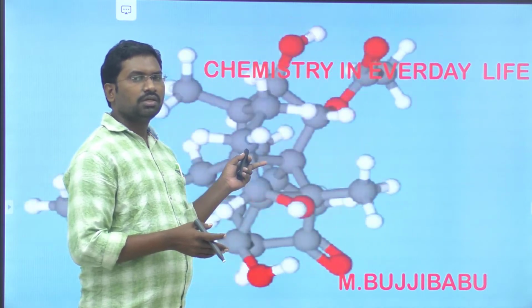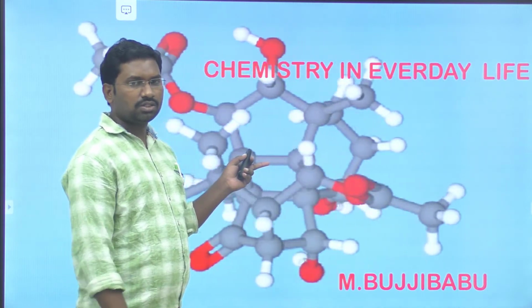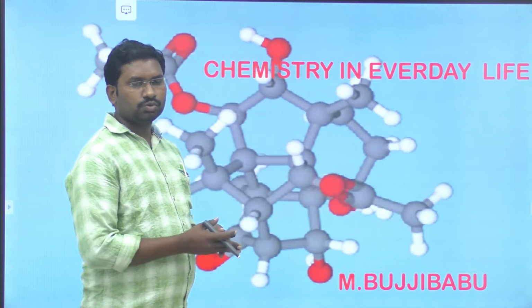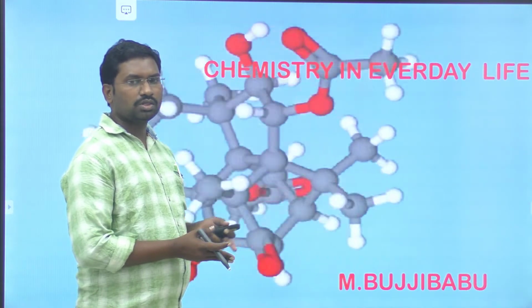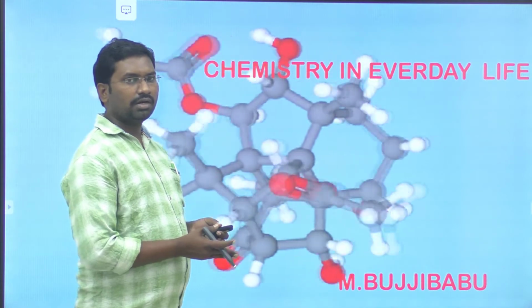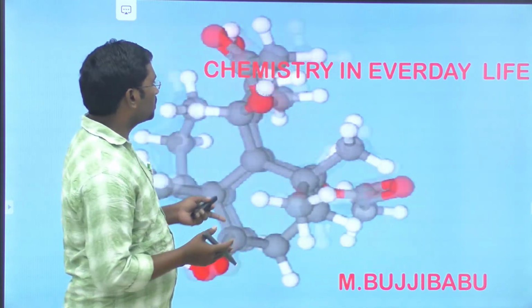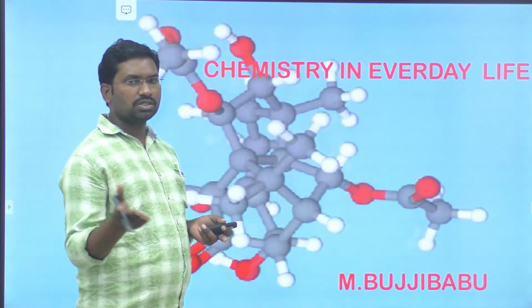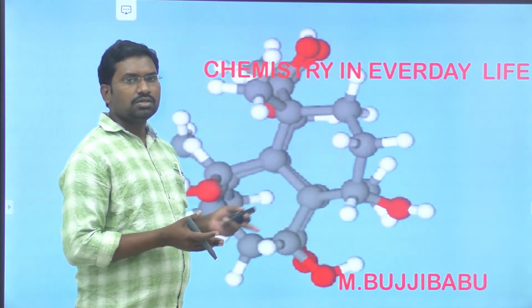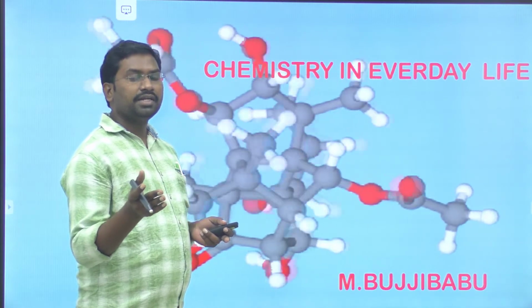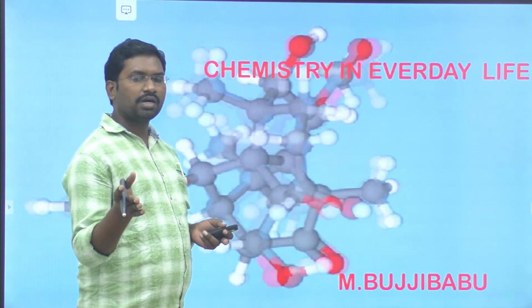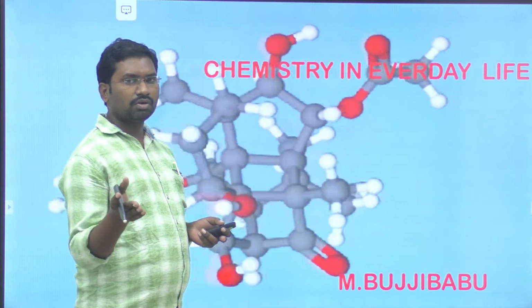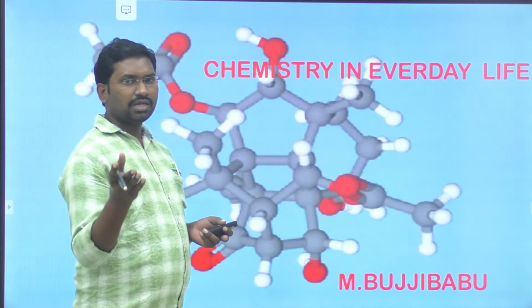In previous years, in last year's JEE questions, and in 2020 and 2019, definitely one question was asked from chemistry in everyday life, based on structures, the structures of different types of drugs. Especially integer type questions were asked. How many carbon atoms are present in celadon? How many chiral carbons are present in aspartame?